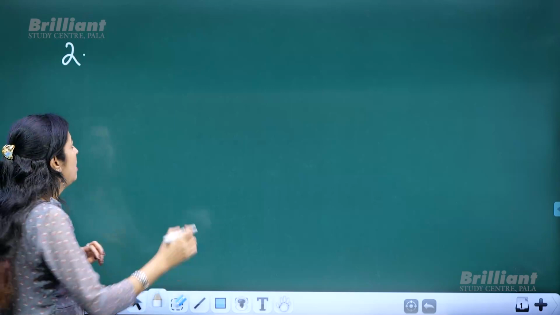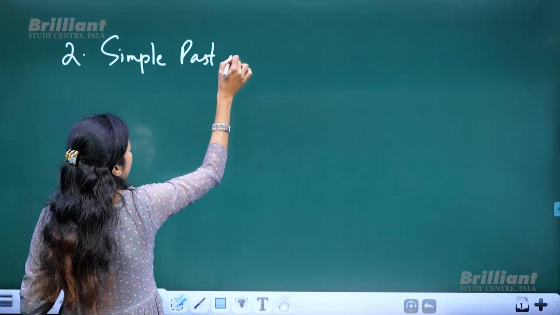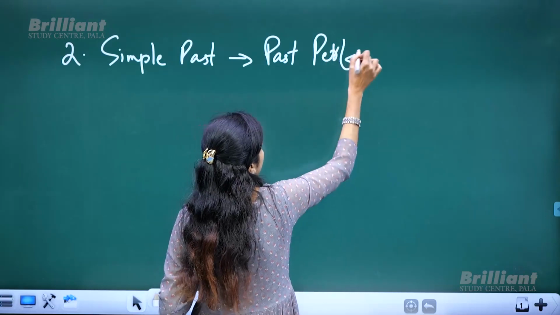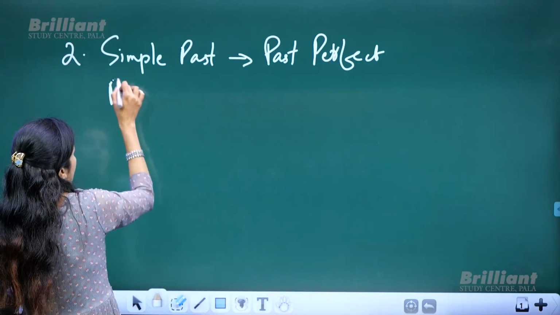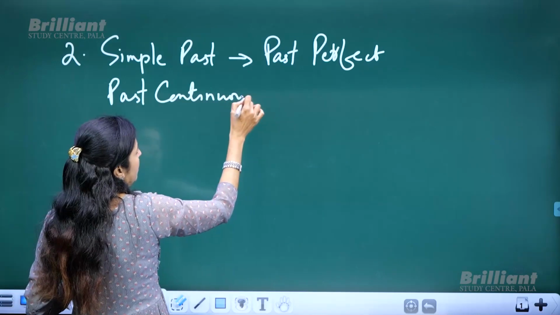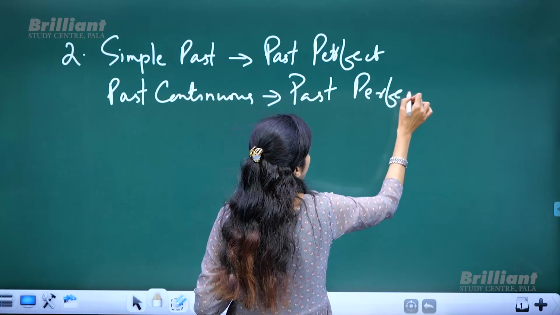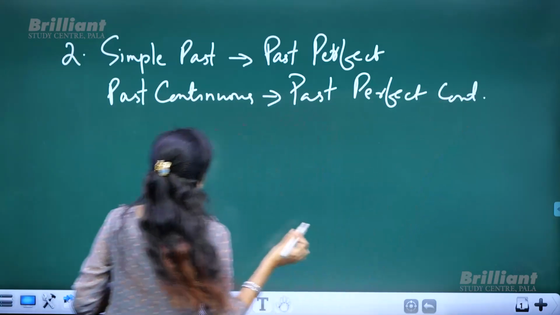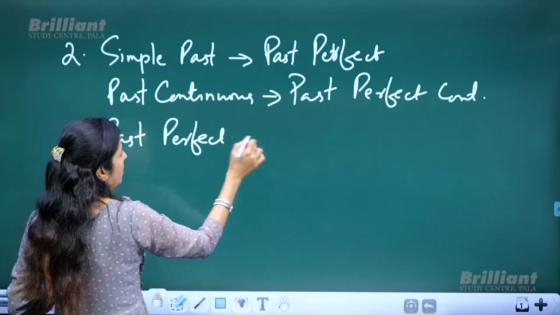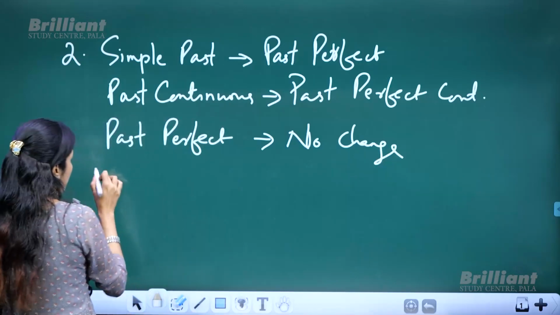When you come to past tense, simple past changes to past perfect. Then past continuous, the second point in past tense, changes to past perfect continuous. And what about past perfect? No change. It should be as it is, no change. And what about past perfect continuous?